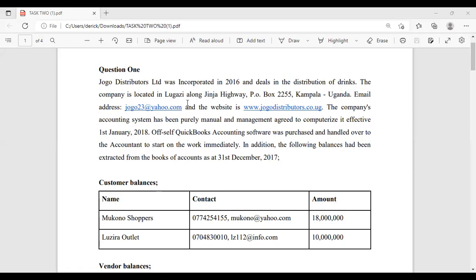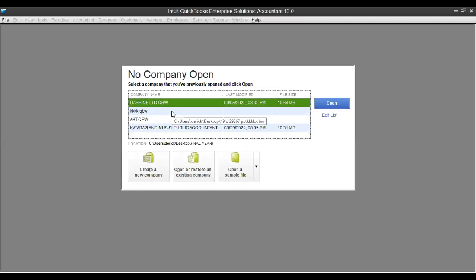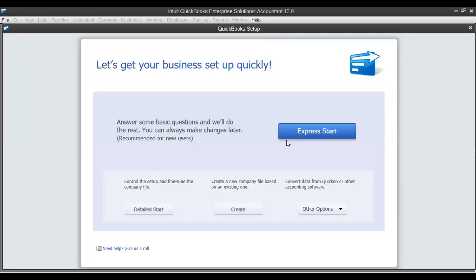Okay, so this is the company. I want you to register it. So you open your QuickBooks. When you open it, you'll find something like this. Now you're interested in a new company, so you come and say create company. I hope you can see the screen. There are the express details, so you just say detail.